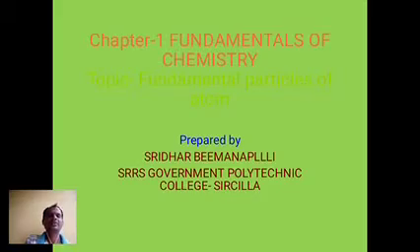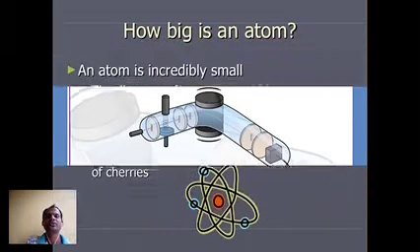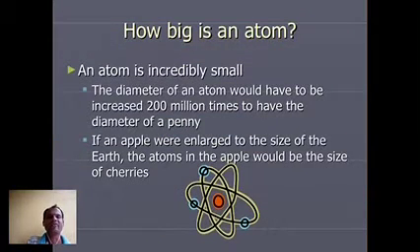Before going to discuss these fundamental particles, first of all, we have to know how big is an atom. How big is an atom? An atom is incredibly small. The diameter of an atom would have to be increased 200 million times to have the diameter of a penny.